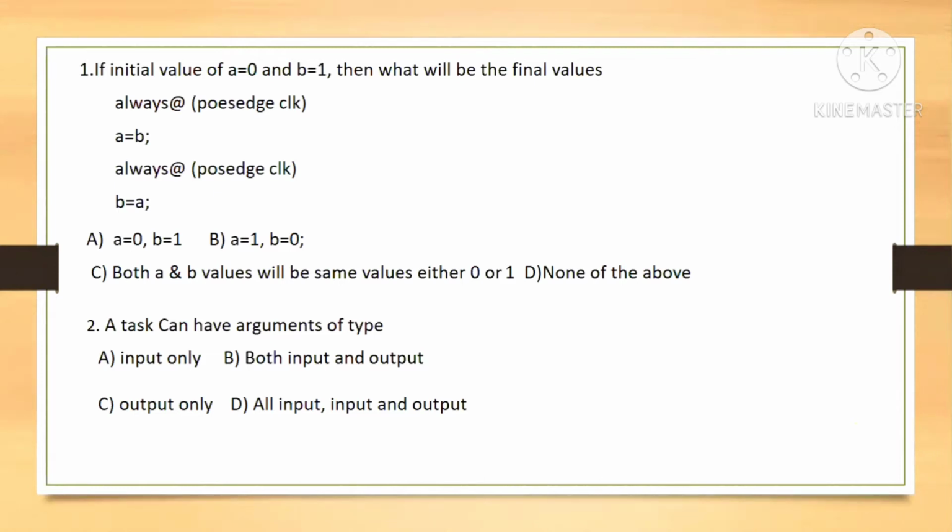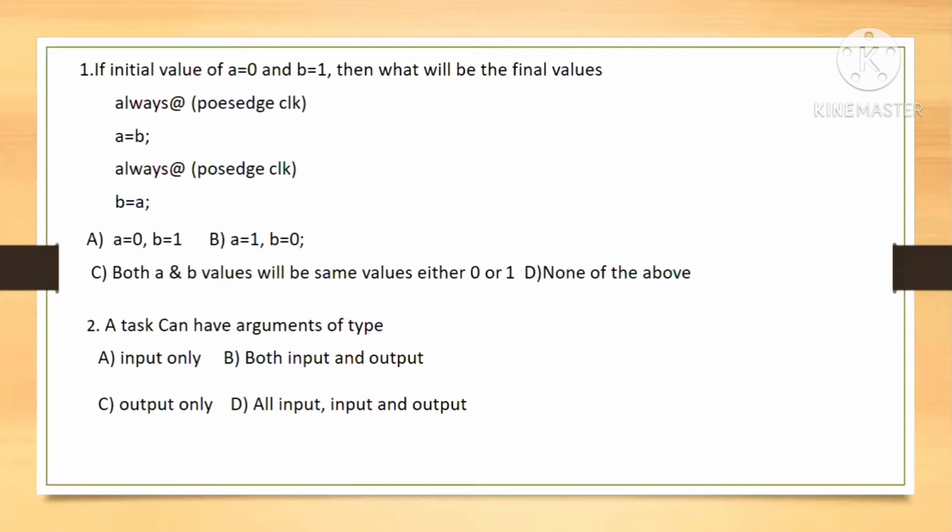If the first block is executed, a is equal to b, then for a0 and b1, both values will take the value of 1.